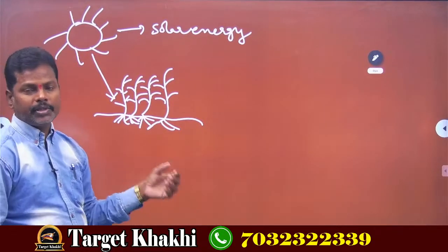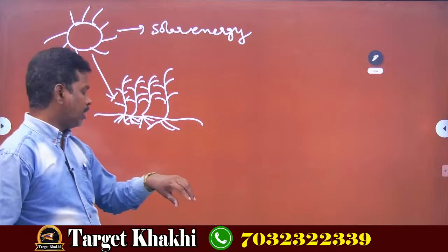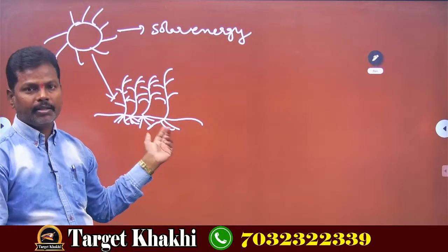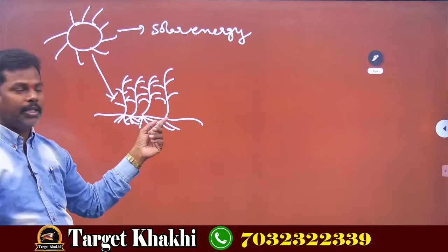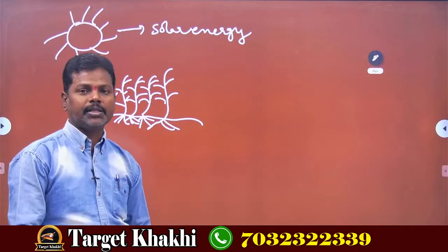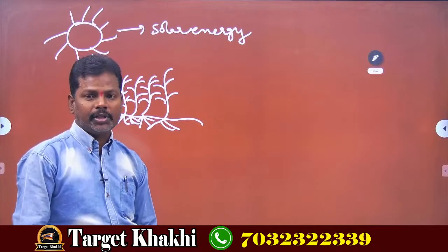The solar energy which is coming from the sunlight is received by the green plants which are present on the earth. By trapping the solar energy, the plants prepare the food materials. That process is called photosynthesis.